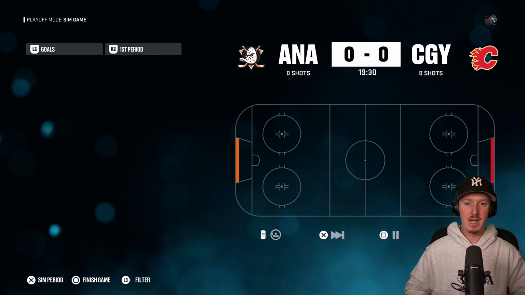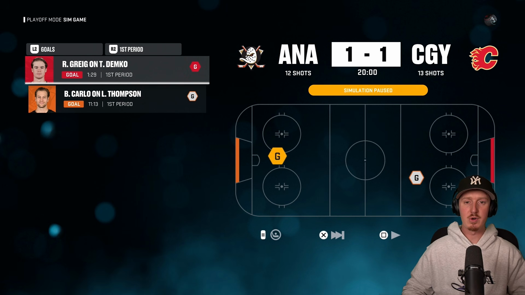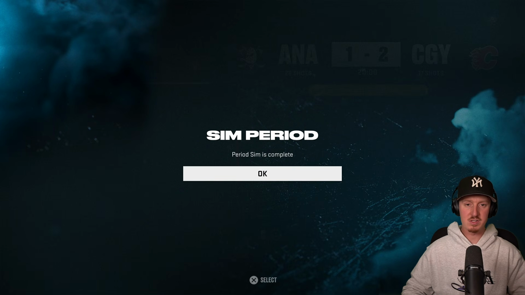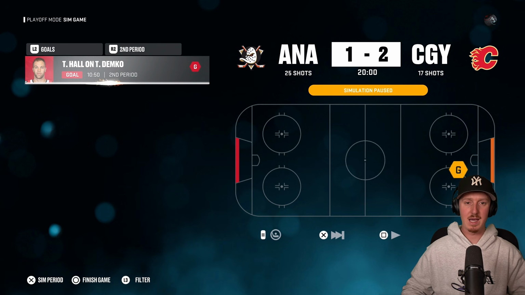Now, I can understand that there might be a handful of people that aren't happy that I combined like 10 different states with the Ducks here. But you have to understand, if I didn't do this, we would have like 5, maybe even 10 NHL teams only represented by like 3 or 4 players. It would be 3 or 4 players and then a bunch of 0 overalls. And I feel like that would just be a waste of time. Like, at that point, it's just 0 overalls playing 0 overalls. And then when they eventually play a team like the Toronto Maple Leafs, it'd be like a 40-goal blowout in every game.